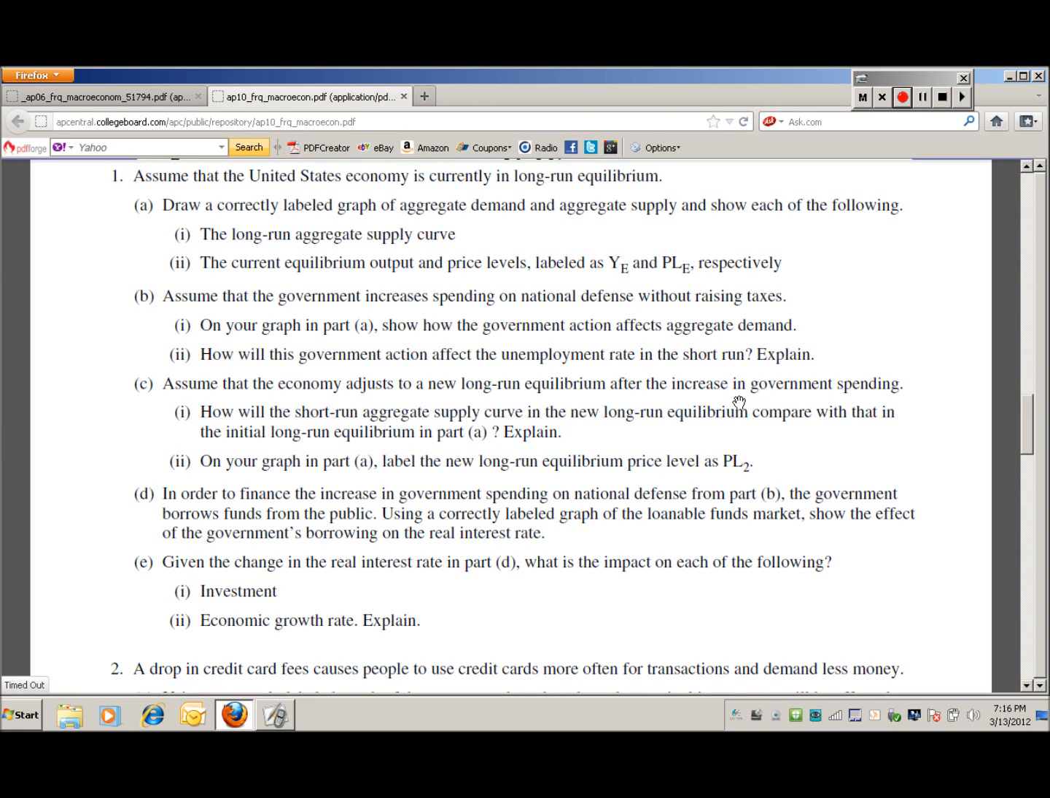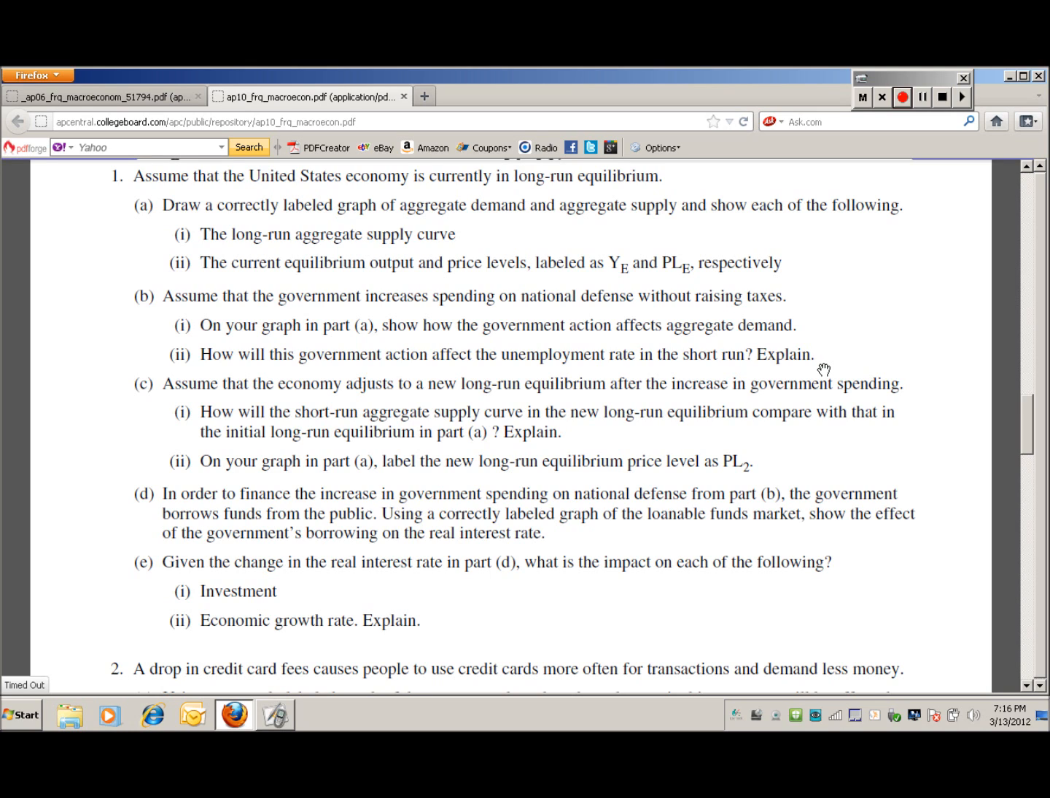Assume that the government increases spending on national defense without raising taxes. In your graph, in part A, show how the government action affects aggregate demand. Part B, how will this government action affect the unemployment rate in the short run? Explain. Okay, so let's take a look at this.